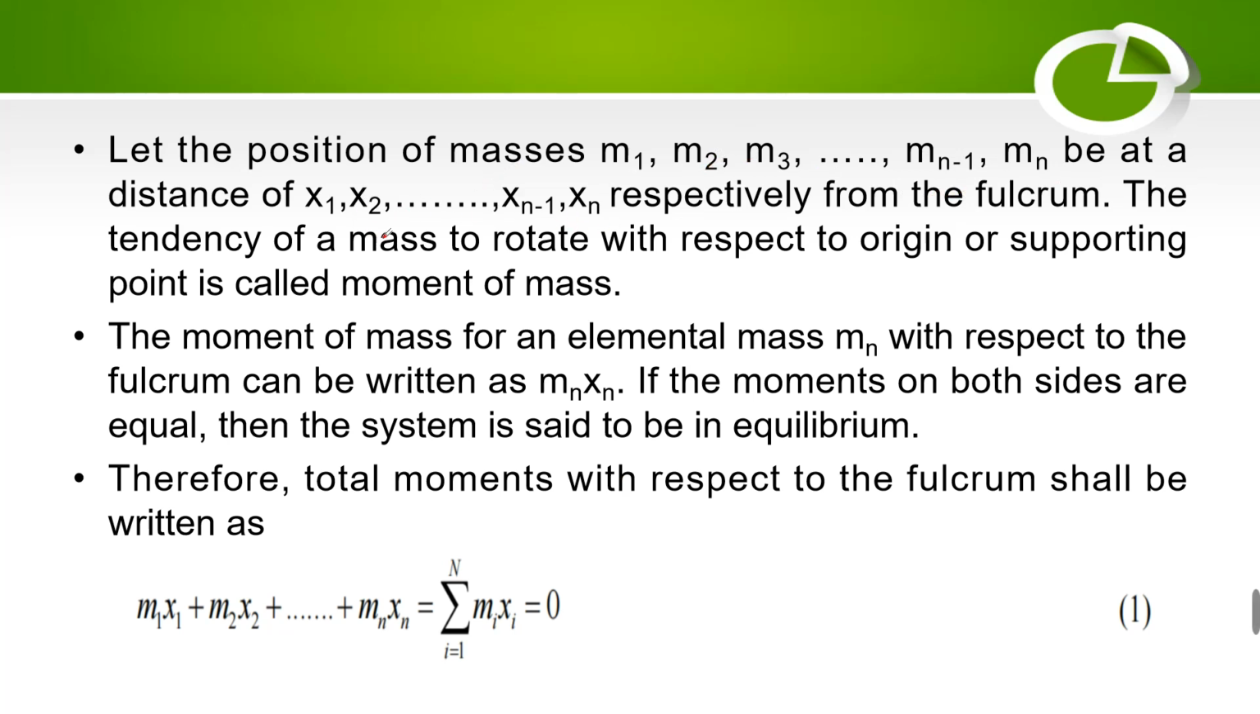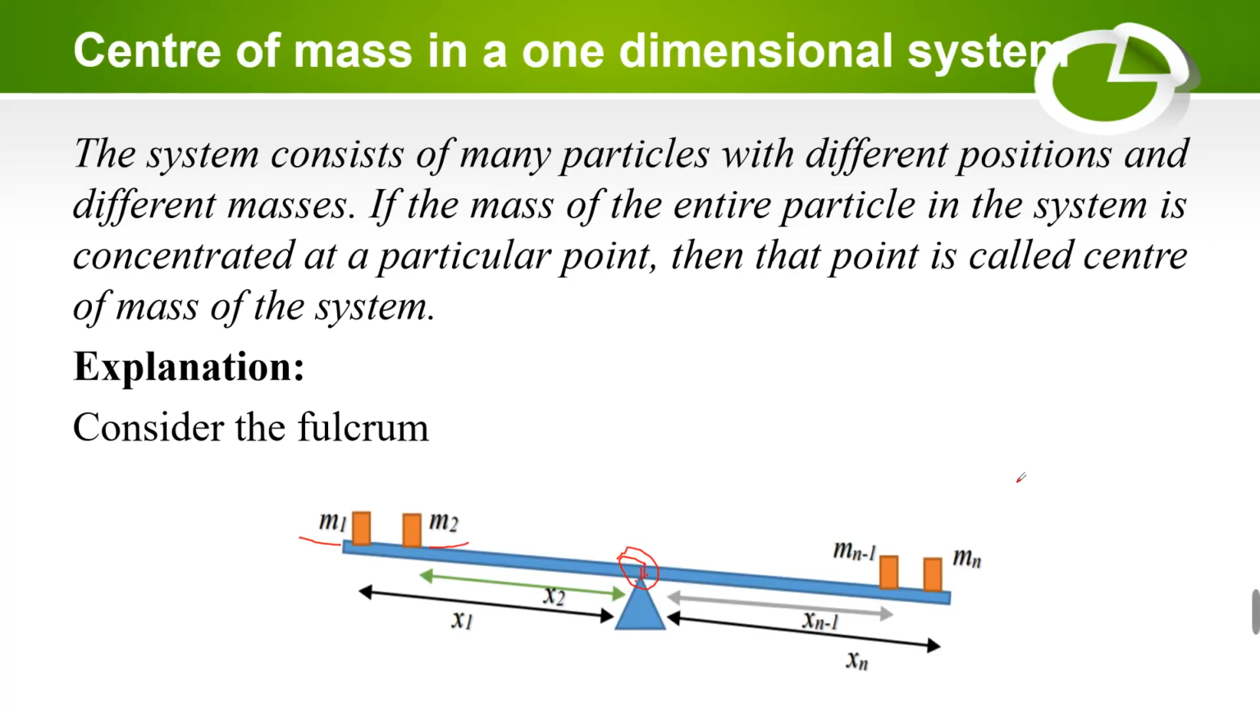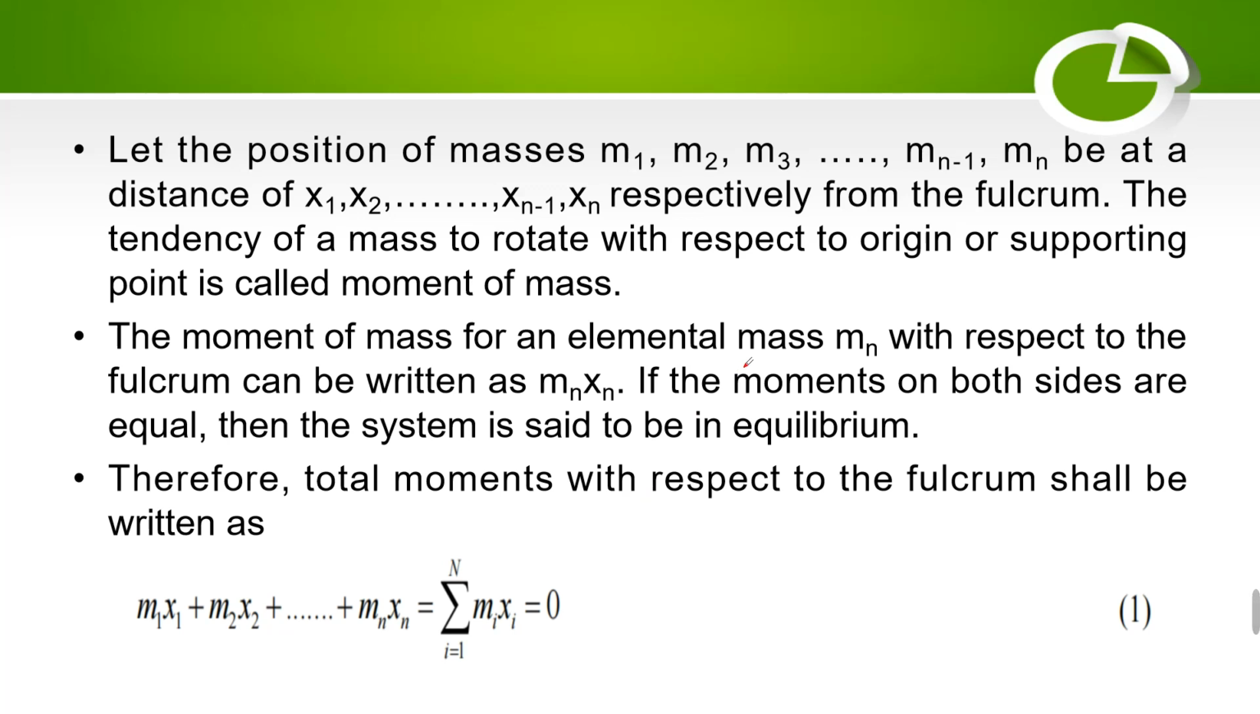And the tendency of a mass to rotate is what matters for the equilibrium. This whole seesaw will stay balanced only when the effects on both sides are equal. When both sides of the fulcrum are balanced, the tendency of a mass to rotate with respect to the origin or supporting point is called the moment of mass. So what is the moment of mass?